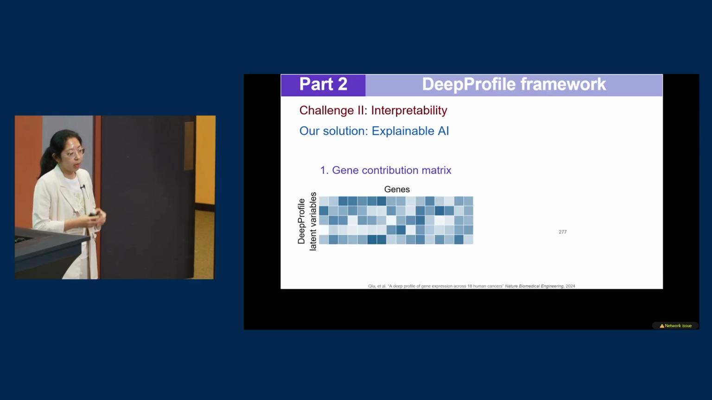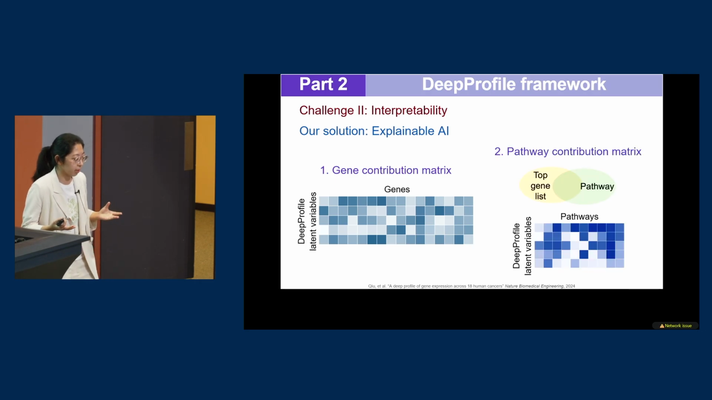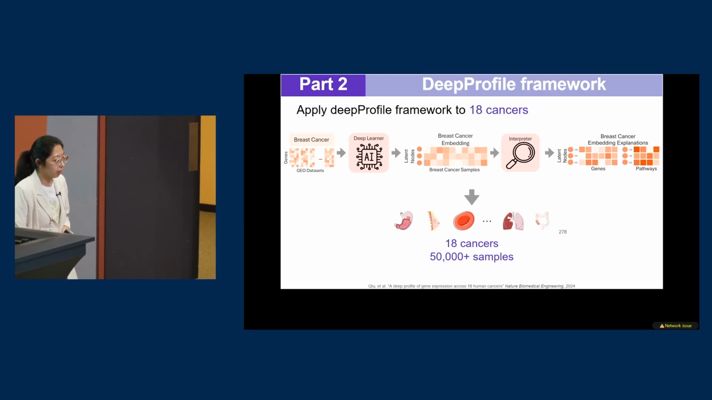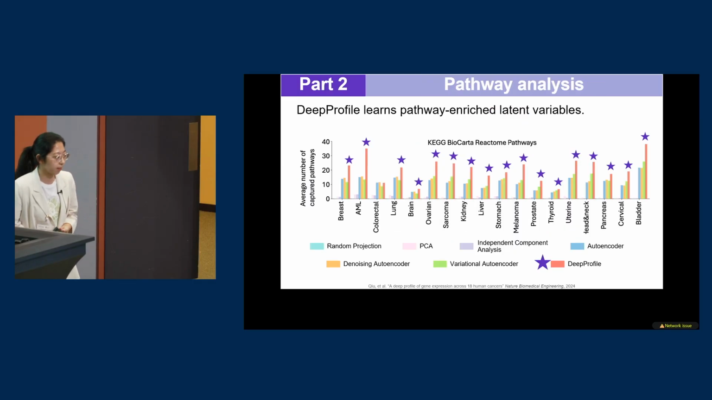And so we calculate the gene contributions to the deep profile latent variables, and then we perform the pathway analysis so that we can calculate the pathway contribution to the deep profile latent variables. And overall, we apply the deep profile framework to 18 human cancers with more than 50,000 samples. And then we identify the most important genes and pathways, and conduct the pan-cancer analysis.